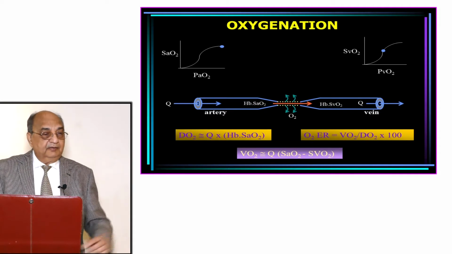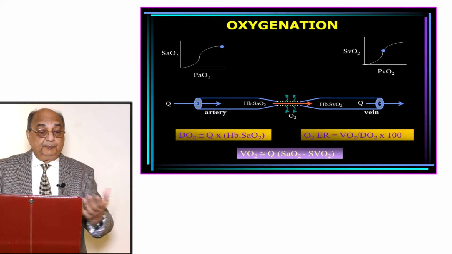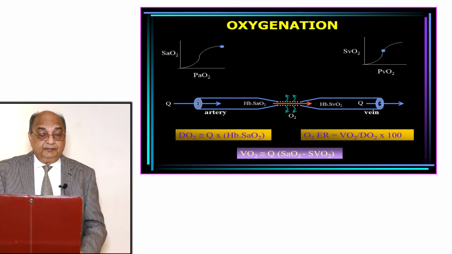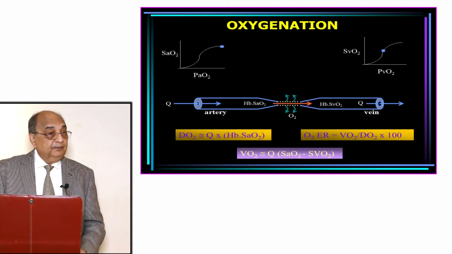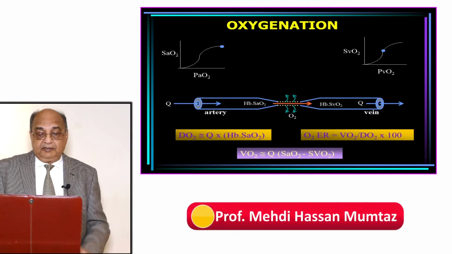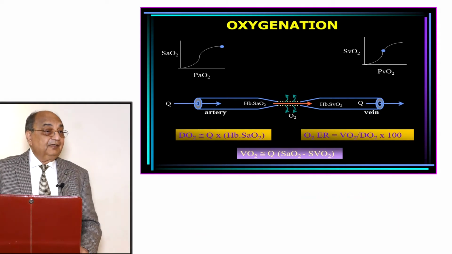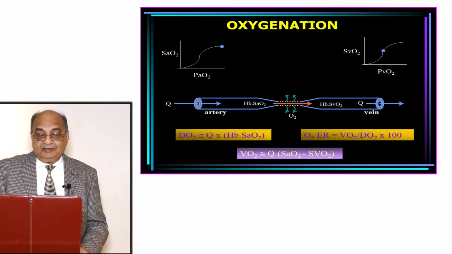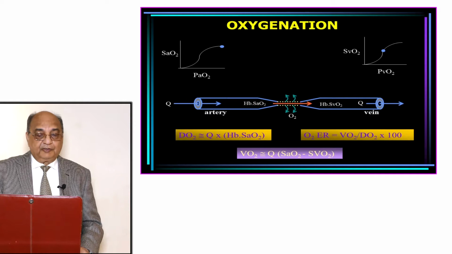So we have a relationship of partial pressure of oxygen in the arterial blood to percent saturation of hemoglobin. Now if you look at the venous blood, you look at the PvO2, partial pressure of oxygen in the venous blood, with the SvO2, saturation of venous hemoglobin. So this is also an oxygen dissociation curve, but this is of venous blood, and that is of arterial blood.